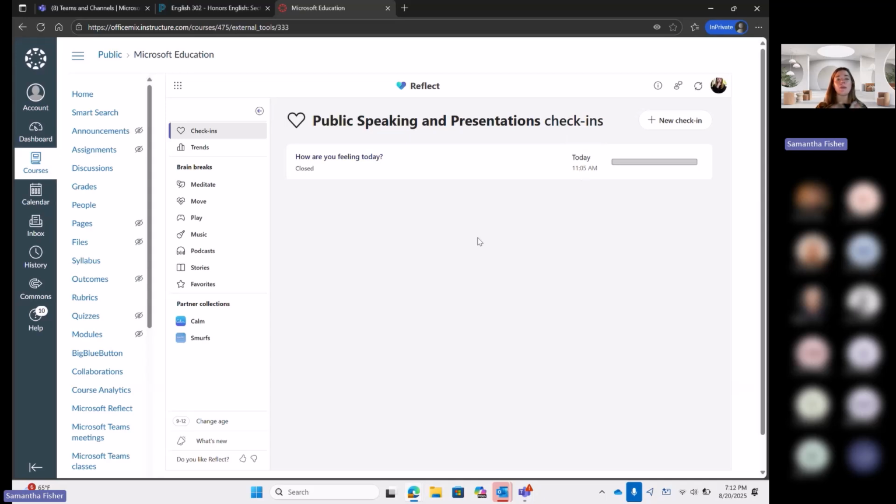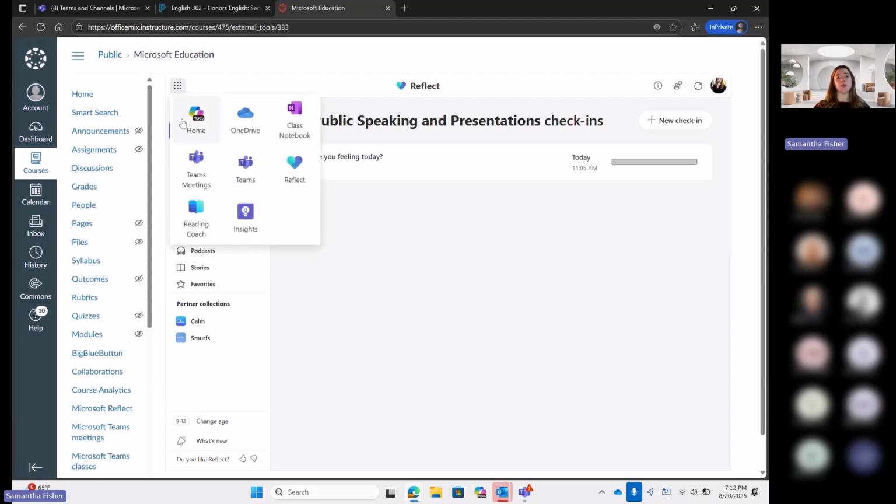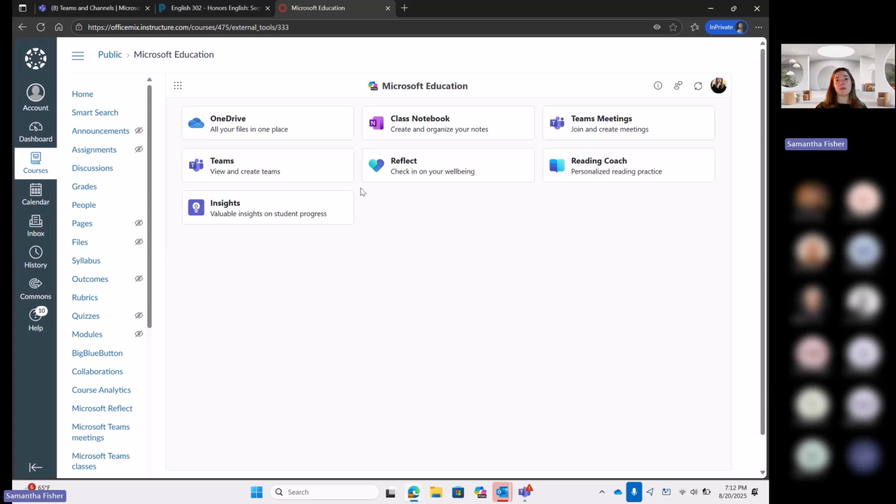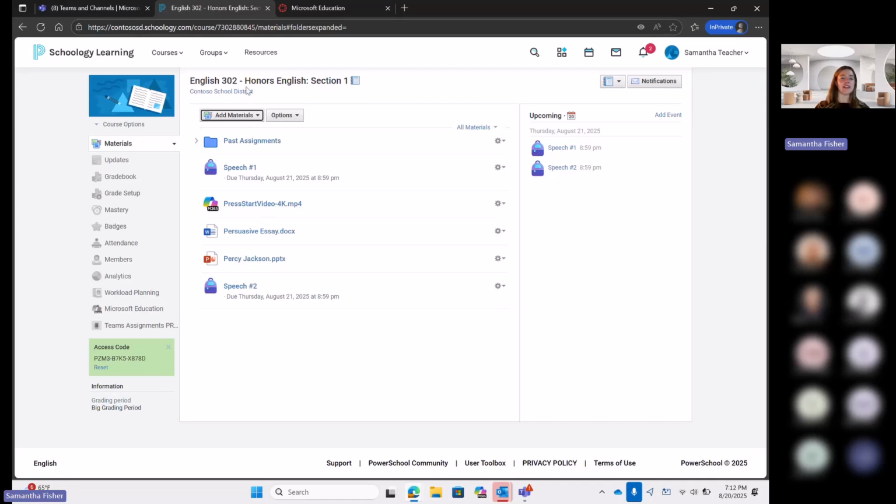This will actually open up the whole Reflect experience. I can create check-ins to share with my students and go through all of the awesome Reflect features. And then I can toggle between any of these experiences. When I'm setting this up as an educator, I'm prompted to turn on which of these tools I want to use. I can turn all of them on, which I've done, of course, in this case. But if I'm only using a subset of these tools, I can easily turn those off and my students won't see those tools. I'll also show what it looks like in Schoology.